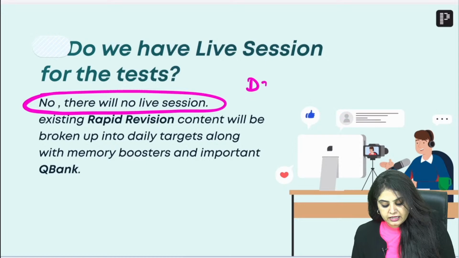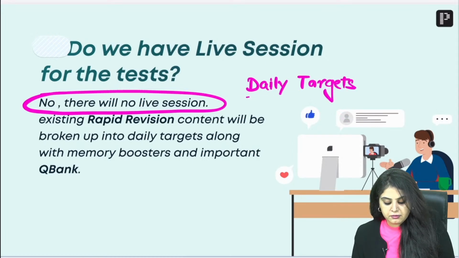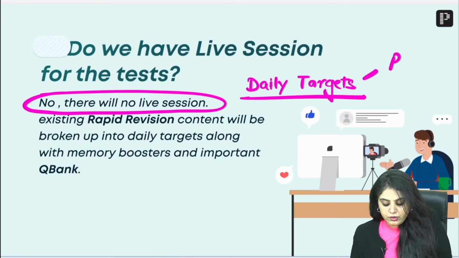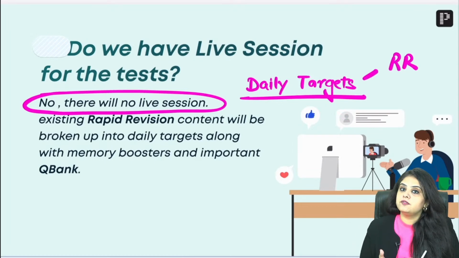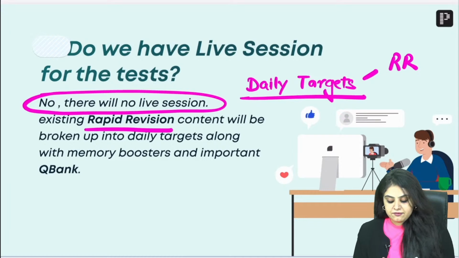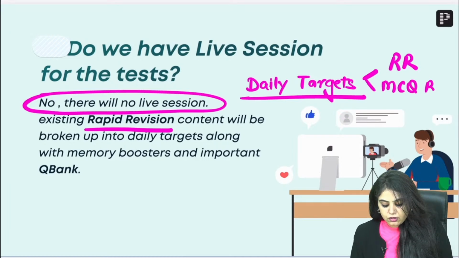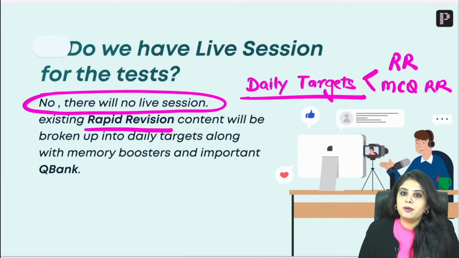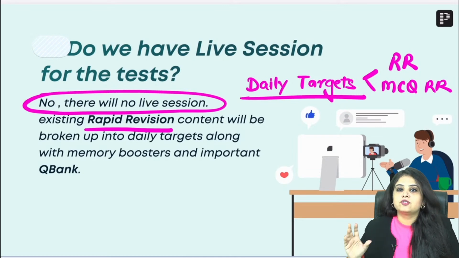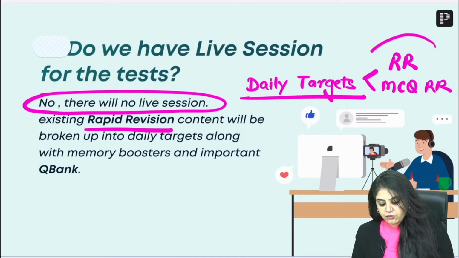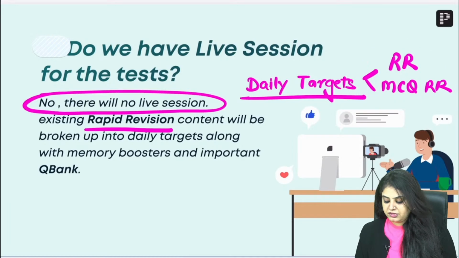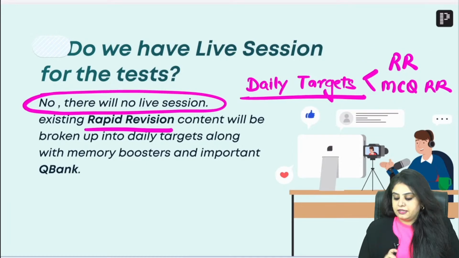This daily targets that I'm talking about, where will they be from? Dr. Sabreen and others who are asking me, these daily targets are going to be from the rapid revision videos. That is number one. And where are the MCQs going to be? They are going to be from the rapid revision Q bank. So we've decided, say 100 questions, 200 questions, from the rapid revision Q bank. I hope this aspect is clear up till now.